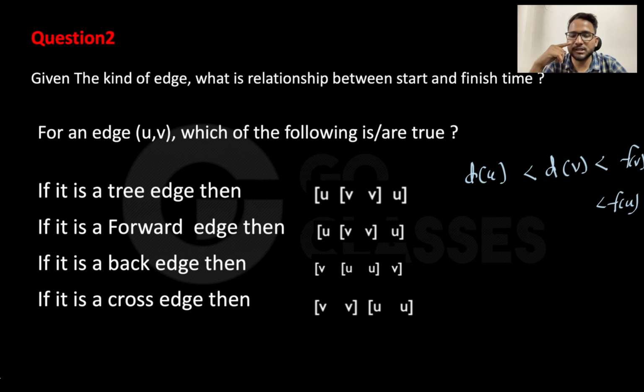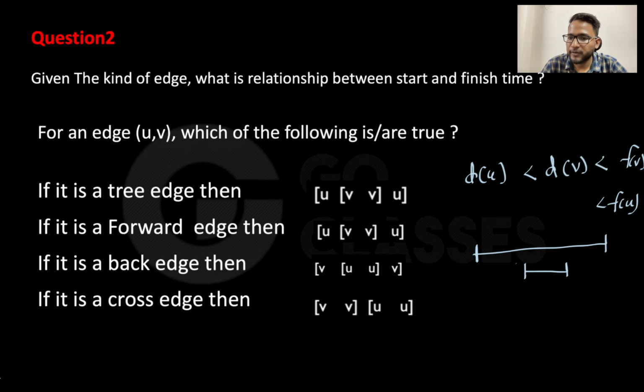Tell me, is this true or false? This is not a tough question. Just see which of the following are true or false. They are saying that if it is a tree edge, then you will start U first. You will finish it here, and in between we will start and finish V.